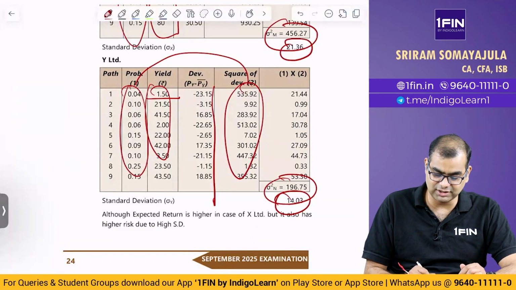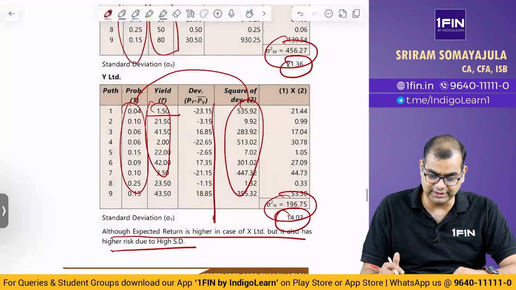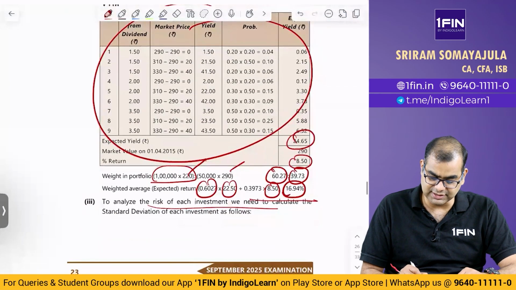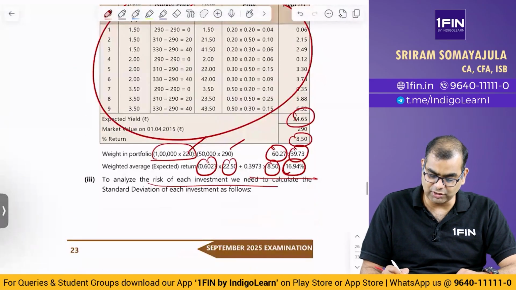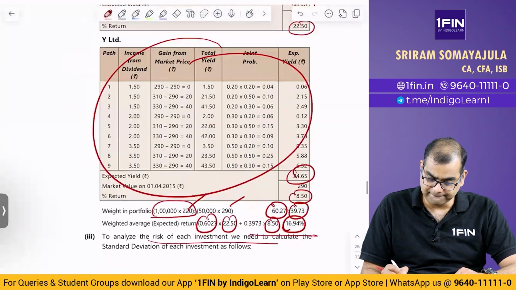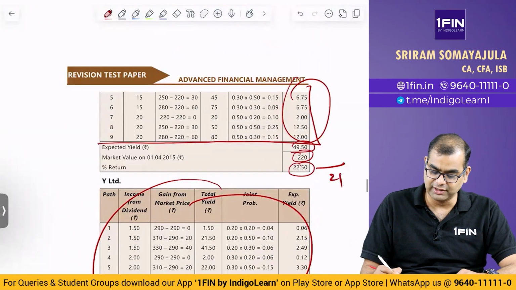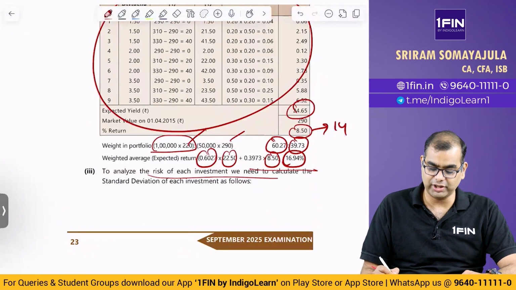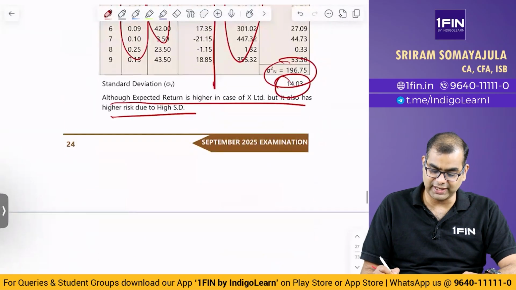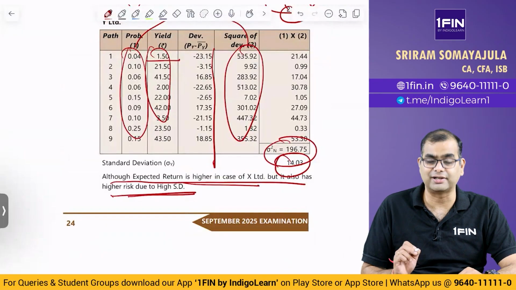And what is the eventual solution? Although higher return is expected in case of X, it also has higher risk. What is the specific question they asked? Analyze the investment, right? That was the specific question. Analyze the risk of each investment. We need to calculate the standard deviation. So, X return is what? X return is 22% and standard deviation is 21. Y return is what? Return is 8.5, standard deviation is 14. So, although expected return is high in case of X, it also has higher risk.